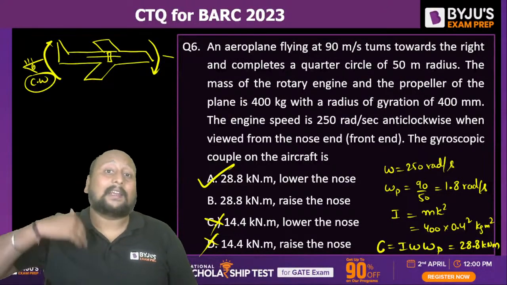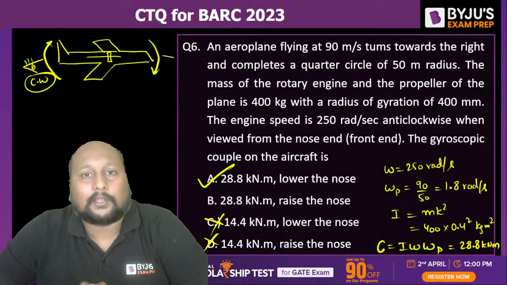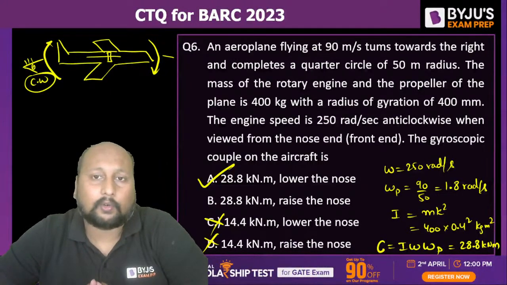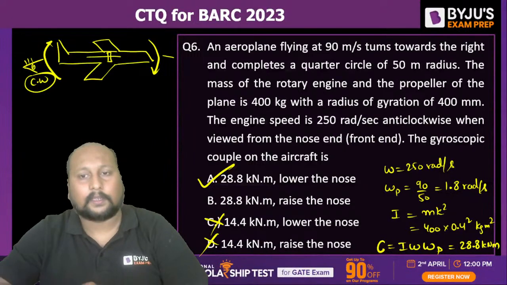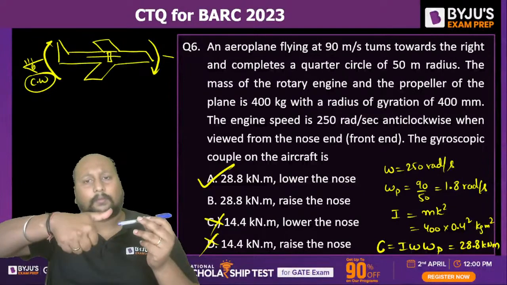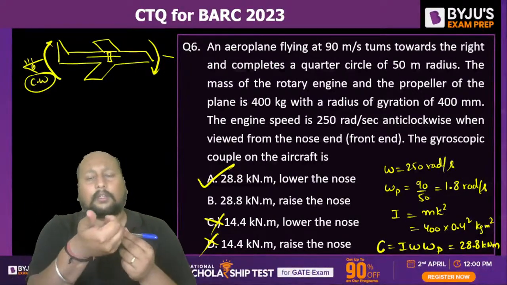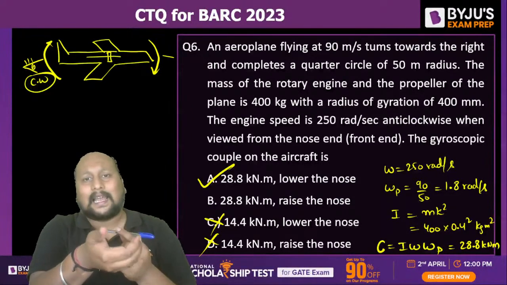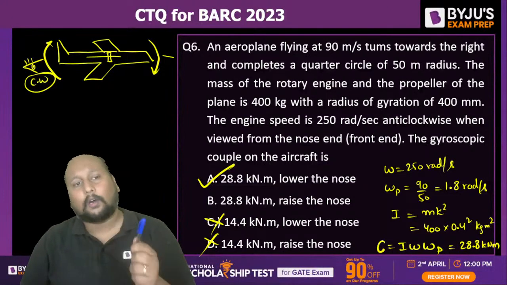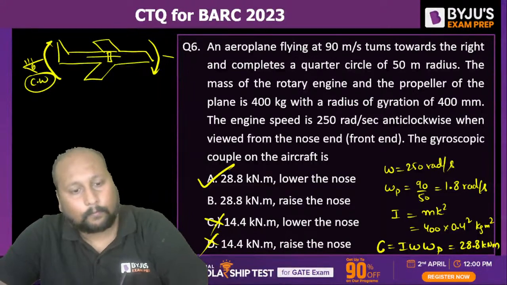Option B is the active gyroscopic couple, right? We always take the reaction. We never take the active gyroscopic, we always take the reaction of that. It's a simple technique. Always try to see the aeroplane from the back side. It is rotating clockwise from the rear end and you're turning the aeroplane towards right. So the thumb will be pointing towards the screen. This is active. Reactive will be opposite of this. Turn your finger. The front portion will try to move downward. That is your gyroscopic effect in this particular problem.